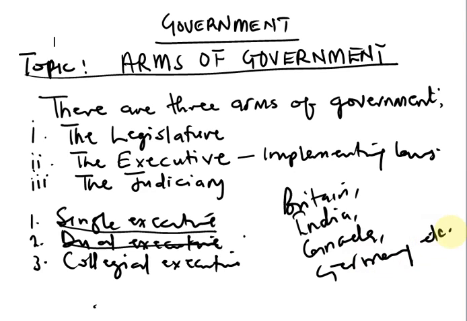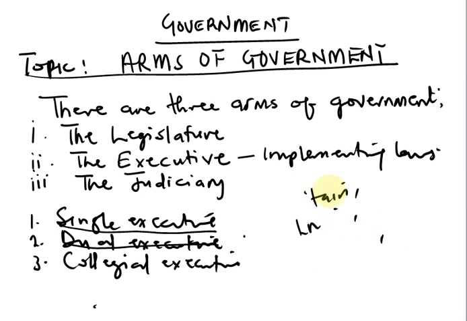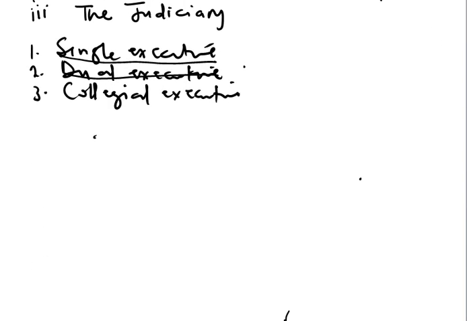Now, what is the advantage of a dual executive? Now, in a dual executive, there are one or two or a number of advantages. So what are the advantages? In a dual executive, number 1 thing is that the duty of government is not left for one person.